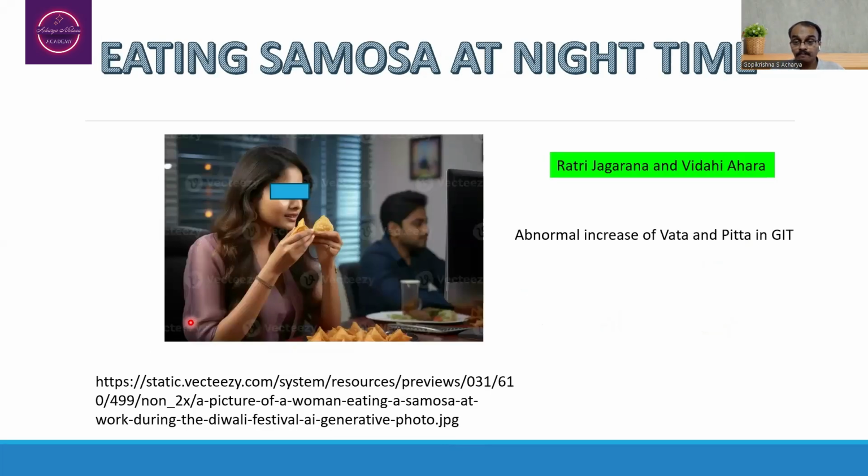the alimentary canal. Another example: Ratri Jagarana, while watching the movies, consuming the samosa. Here, plenty of samosa are being made, shown here. And here, we are going to expect the abnormal increase of Vata as well as Pitta dosha.